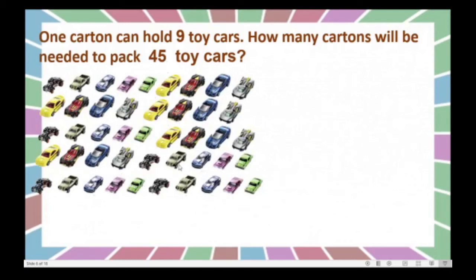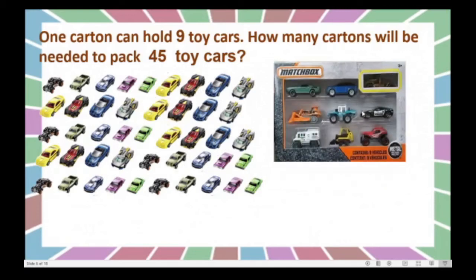See, these are toy cars. Okay, how many are there? 45 in number. And here you can see a carton of toy cars. How many cartons? We have to find out for 45 toy cars. Yes, in one carton we can arrange here 9 toy cars. You can see here 3 plus 3 plus 1. Dear children, tell me how many cartons we need.